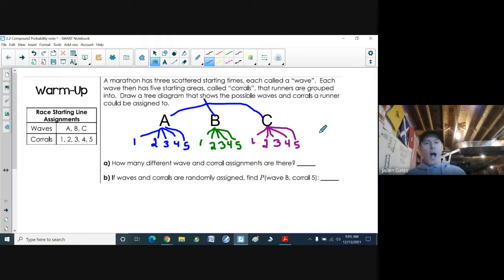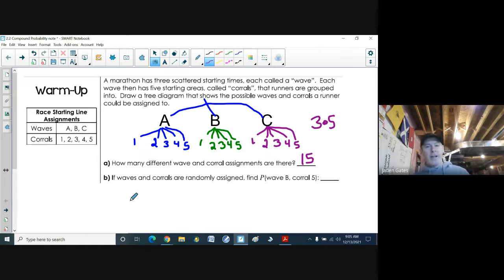Okay. Now, how many different wave and corral assignments are there? Well, again, this is something we dealt with last class where we have 3 options at the beginning of different waves. And then after that, you have 5 different options of the corrals. And so 3 times 5 is 15.